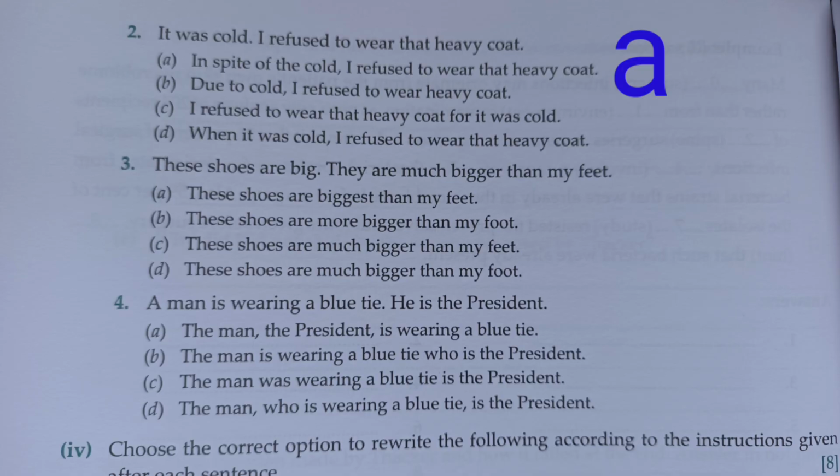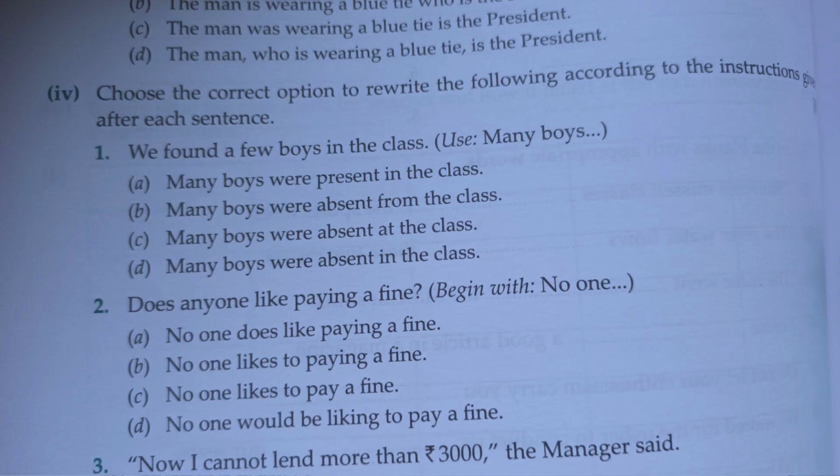Number 3. These shoes are big. They are much bigger than my feet. Here option C is correct. These shoes are much bigger than my feet. Number 4. A man is wearing a blue tie. He is the president. Here option D is correct. The man who is wearing a blue tie is the president. Next question number 4 here. Choose the correct option to rewrite the following according to the instructions given after each sentence.